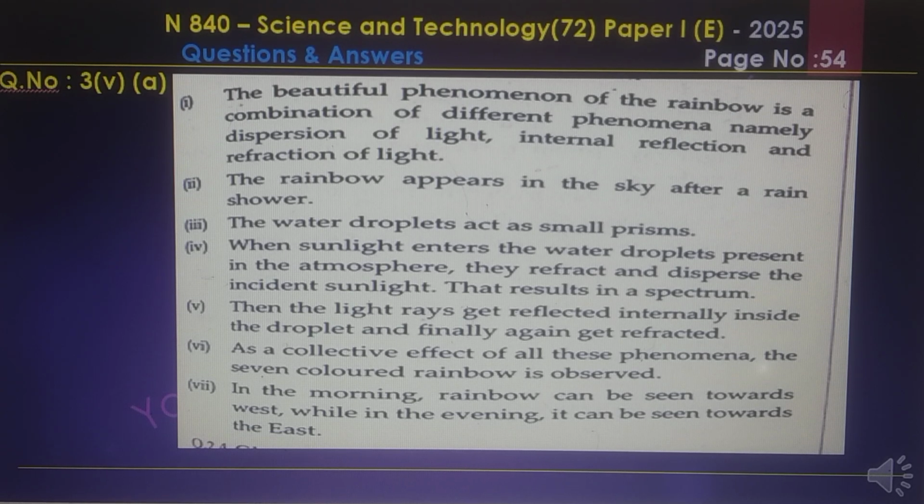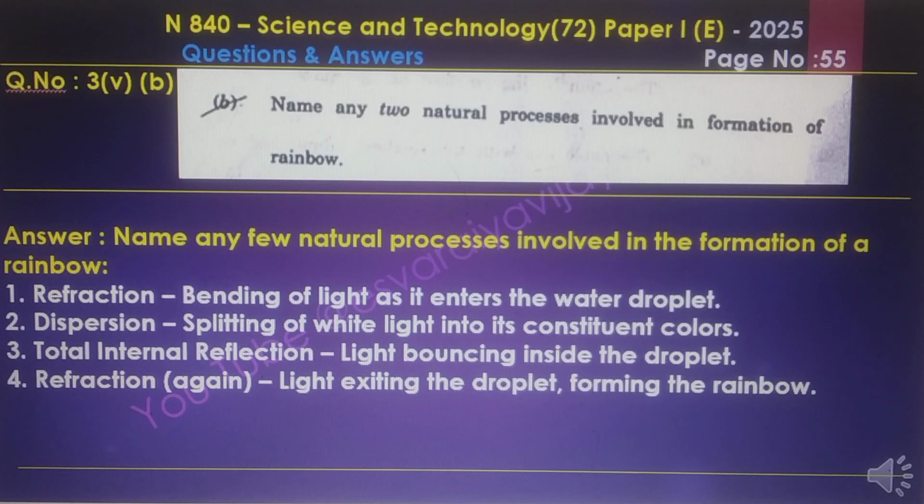In the morning, the rainbow can be seen towards the west, while in the evening it can be seen towards the east. The two natural processes involved in the formation of a rainbow are named.